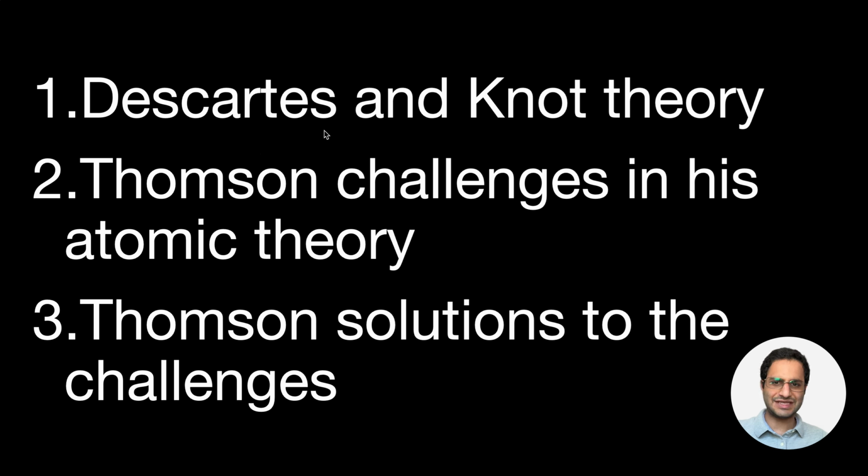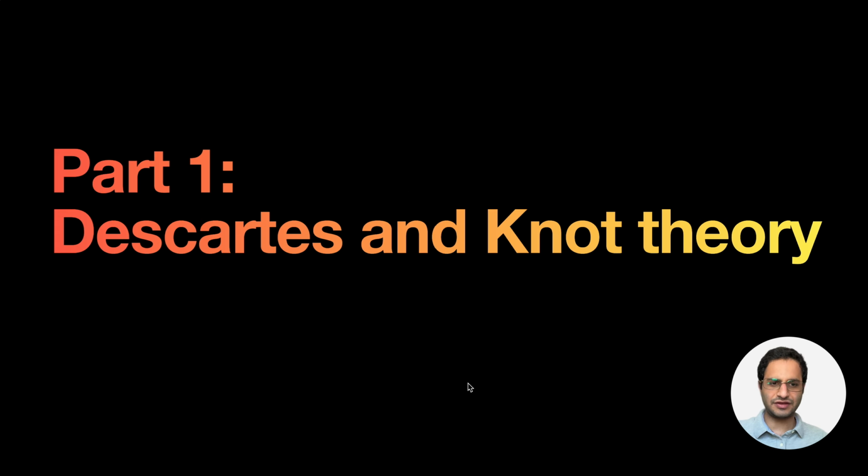The first part is about Descartes and the knot theory by William Thomson and Helmholtz. The second part is about Thomson's challenges in his atomic theory. And the third part is about Thomson's solutions to the challenges, or how he managed to explain his atomic theory based on the evidence which existed at that time. So let's go to the first part, Descartes and knot theory.